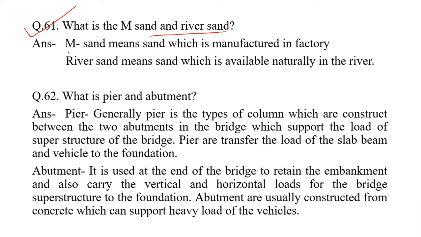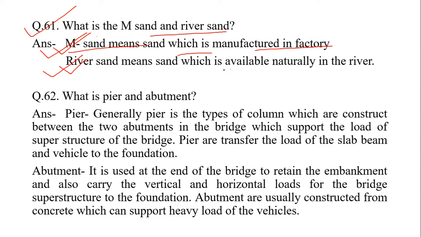M-sand means sand which is manufactured in a factory. It is also used for construction. And river sand is naturally available in the river.